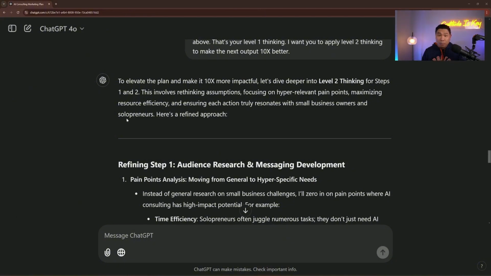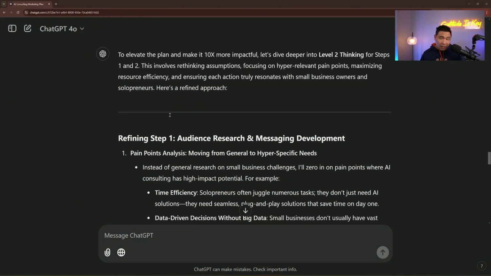Let me show you what the output looks like. To elevate the plan and make it 10 times better, let's dive deeper into level 2 thinking for step 1 and 2. This involves rethinking assumptions, focusing on hyper-relevant pain points, maximizing resource efficiencies, and ensuring each action truly resonates with small business owners and solopreneurs. So here's the refined approach.